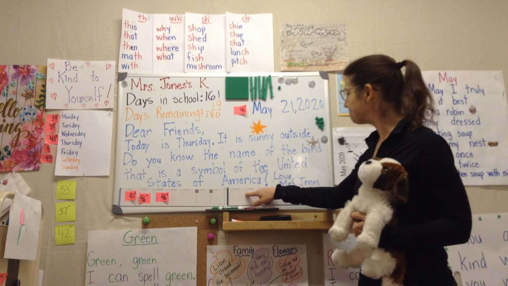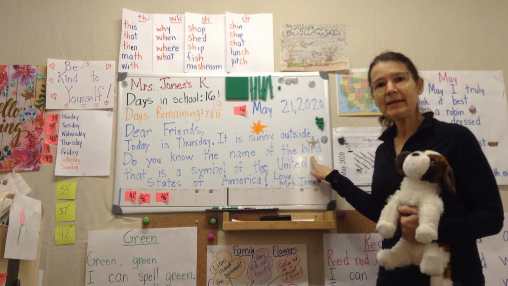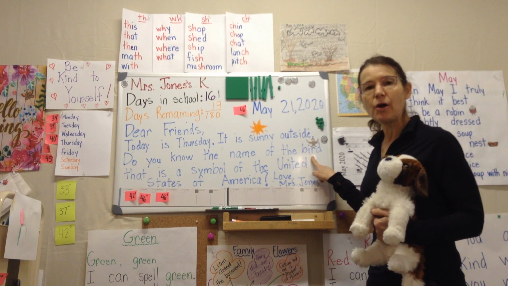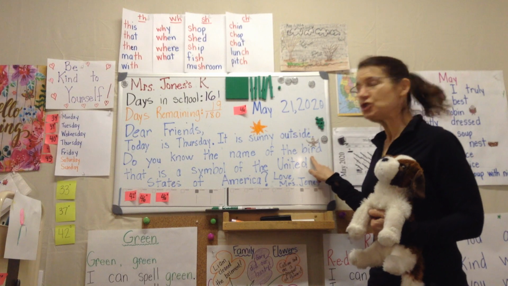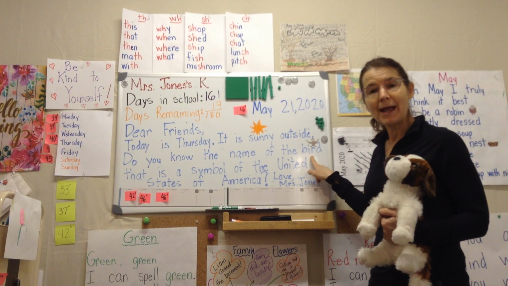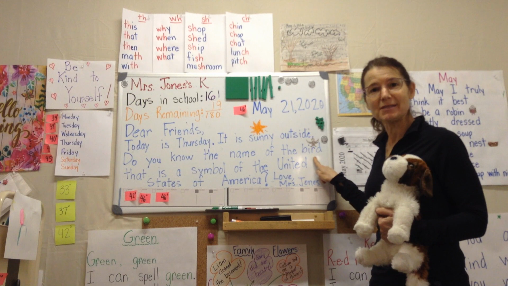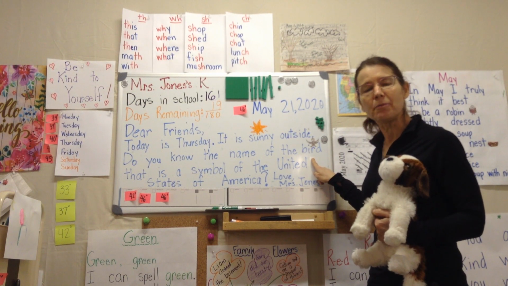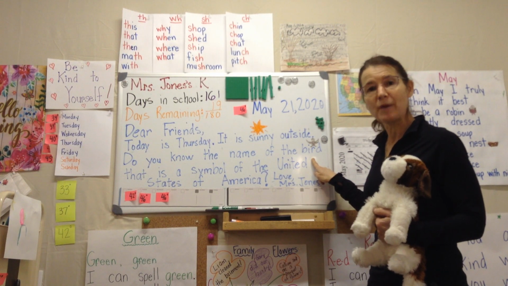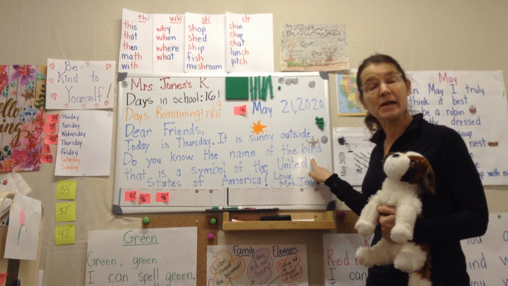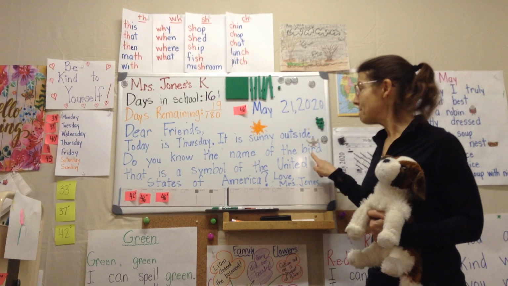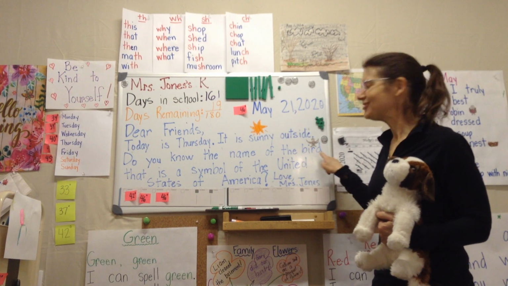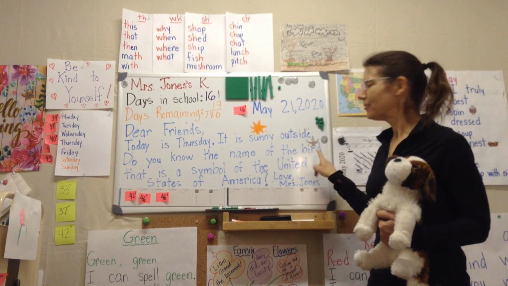50 states. There's a bird that's associated with the United States of America. Many years ago, when they were choosing another symbol, they chose a specific bird. And it wasn't everybody's first choice. So I'm curious if you can find out the name of the bird and maybe what other bird someone else was thinking of might be a good one to represent our country. And if we're thinking about birds, is this bird oviparous? So you can add that into your thinking today as you're learning about another national symbol, the bird that symbolizes our country.